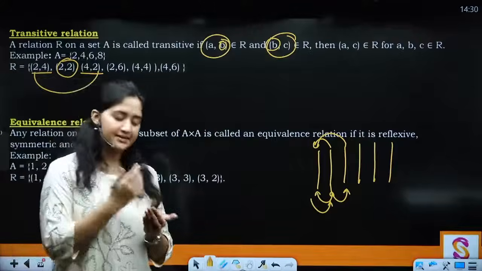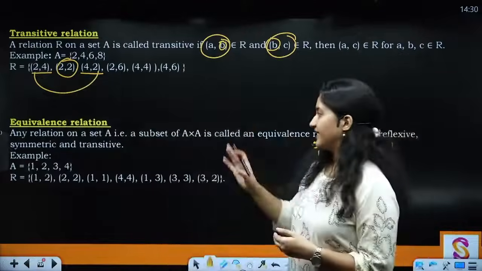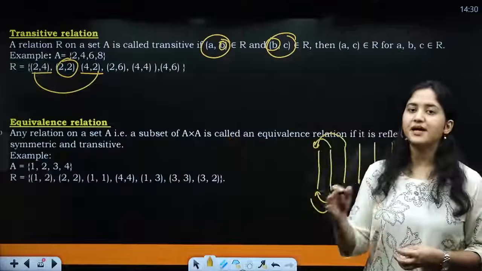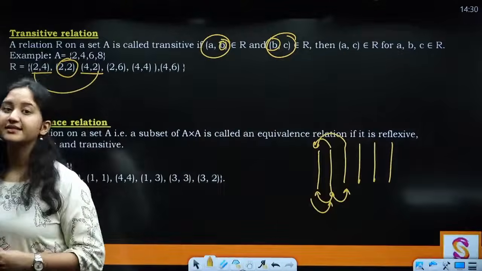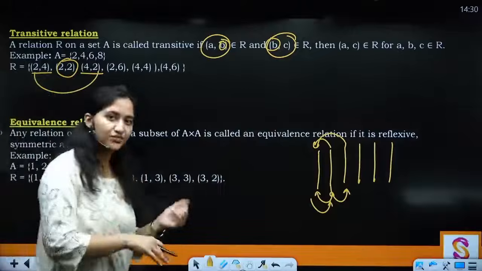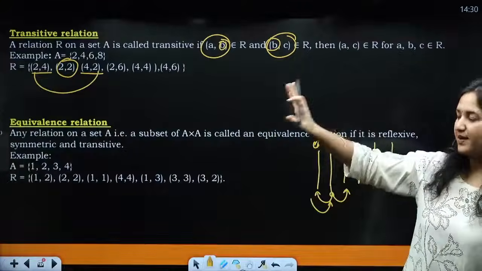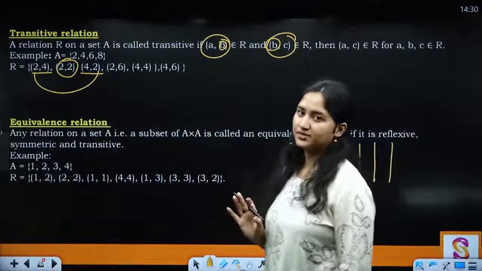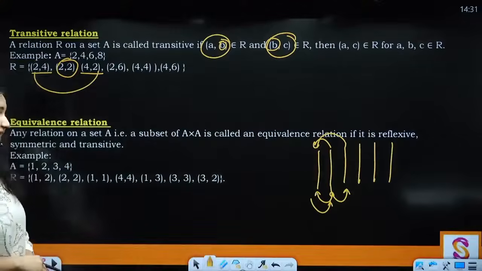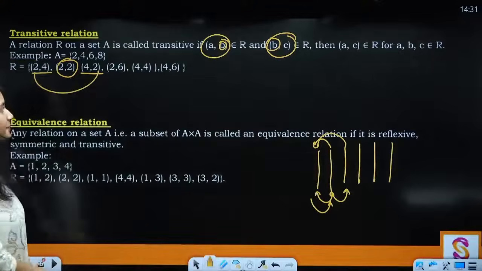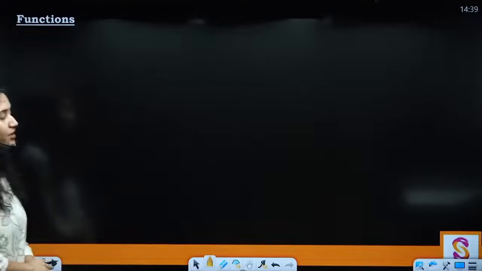Hence the relation that A is parallel to B is an equivalence relation. Acha haan, we should have taken the set of all lines, and the relation would have been that A is parallel to B, right? So the relation A is parallel to B is your equivalence relation, where the set is the collection of all lines possible on a plane. Okay, next is your functions.